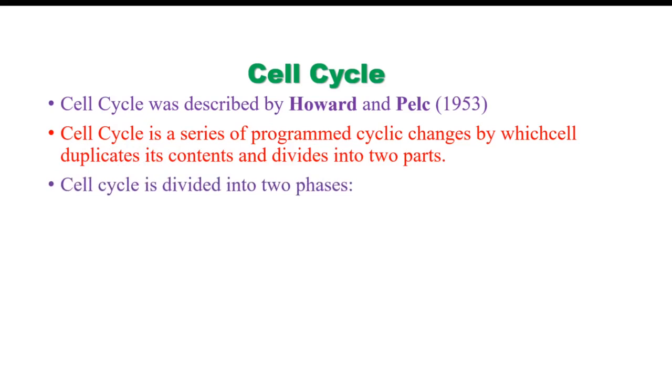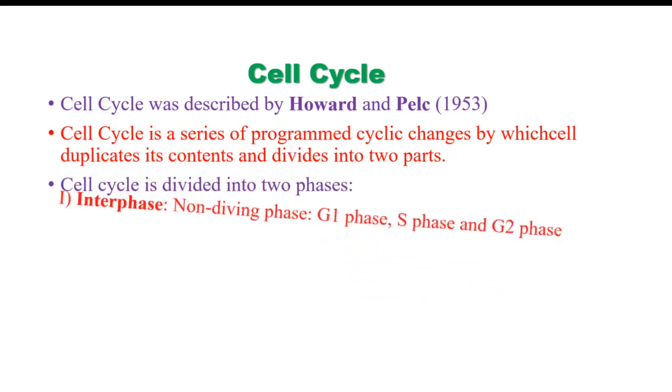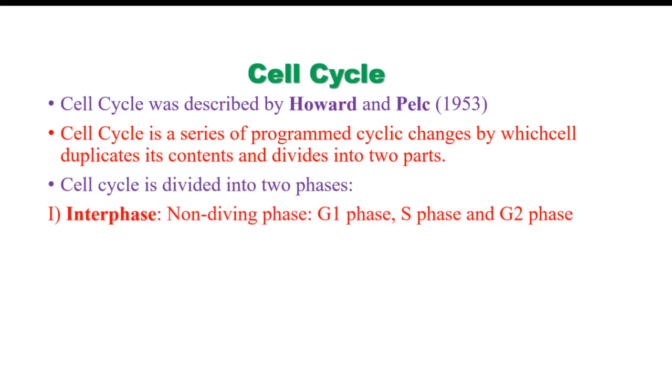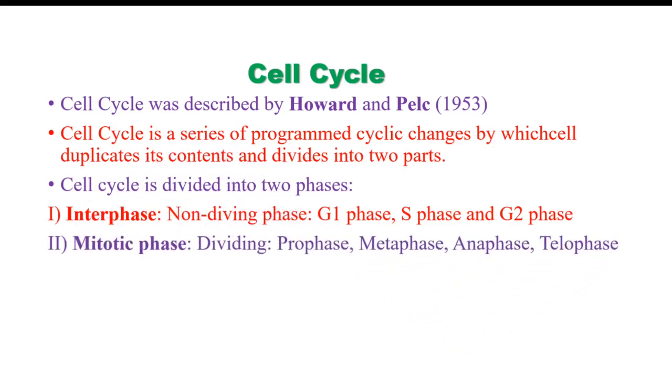The cell cycle is divided into two phases. The first phase is interphase. It is a non-dividing phase. The cell is not dividing in interphase. It is preparing itself for the division. So before undergoing cell division, the cell needs a preparation, and that preparatory phase is the interphase. This interphase is again divided into G1 phase, S phase and G2 phase.